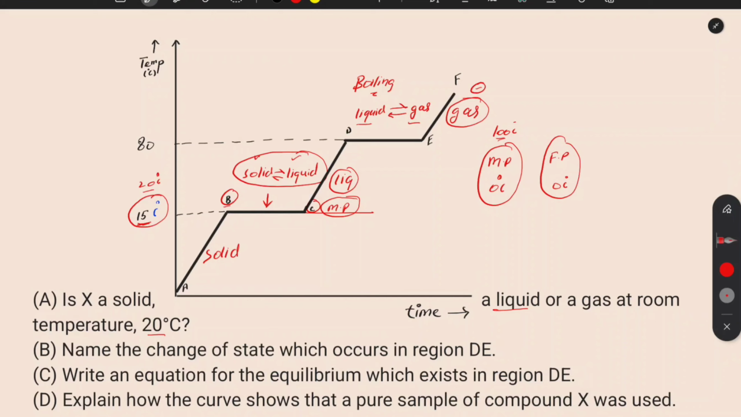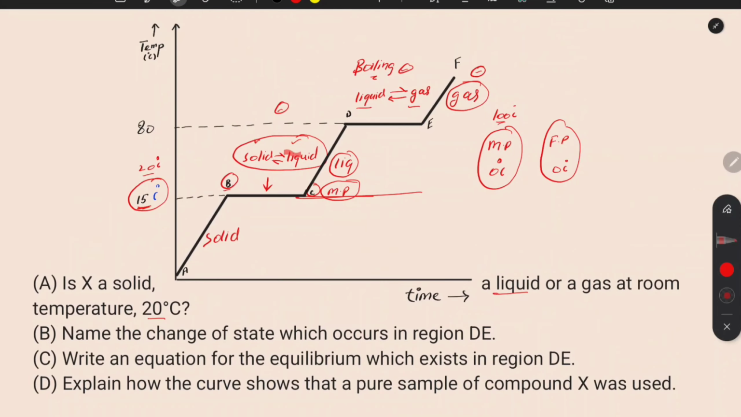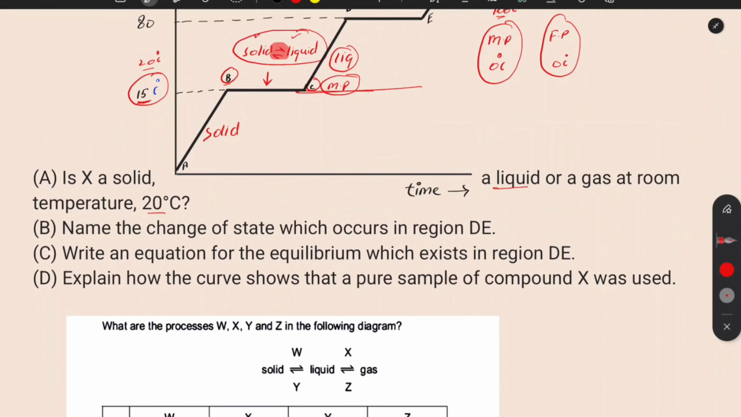So this is how the state of equilibrium lies between those two states at these conversion points, at the melting point and boiling point. So you can write this conversion by using these two arrows. Then explain how the curve shows that a pure sample of X was used.